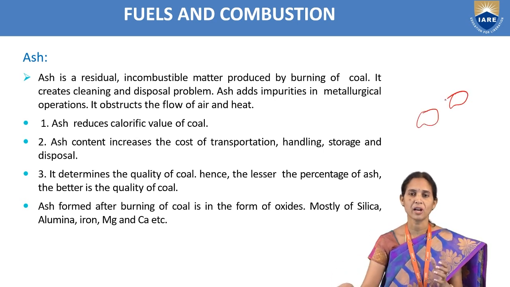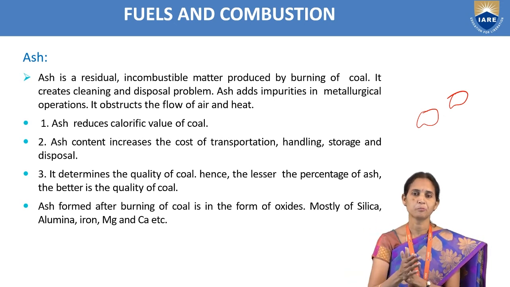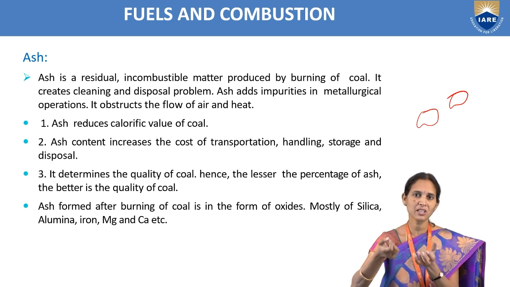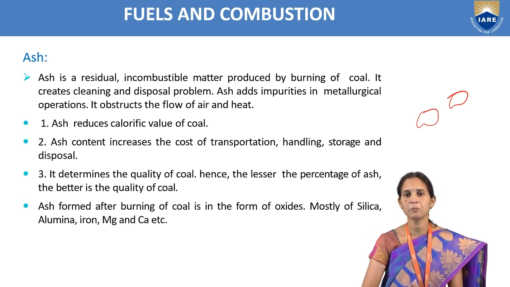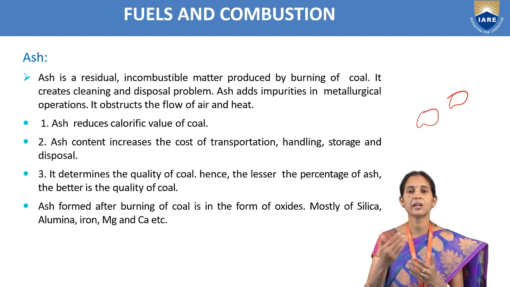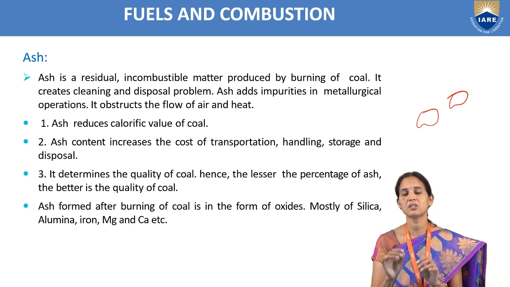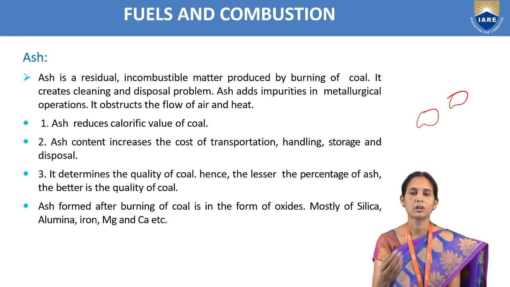These lumps of ash obstruct the flow of air, because we use air for burning the coal. If the air supply is not taking place properly when we are burning the coal, it does not burn properly. So there will be loss of heat, reducing the calorific value of the coal. So the lesser the percentage of ash content, the better the quality of the coal.